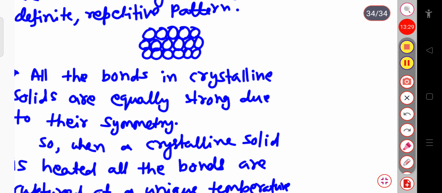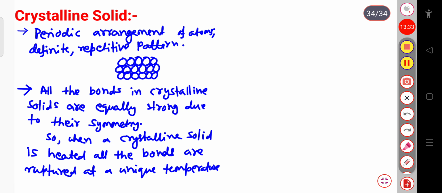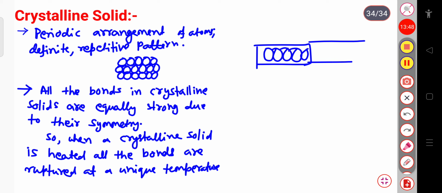So let me tell you again. In case of the crystalline solid, here you can see the periodical arrangement of atoms, that is, at a certain distance this pattern will again get repeated. And the second case is that all the bonds in the crystalline solid are equally strong in nature because of their symmetry property.